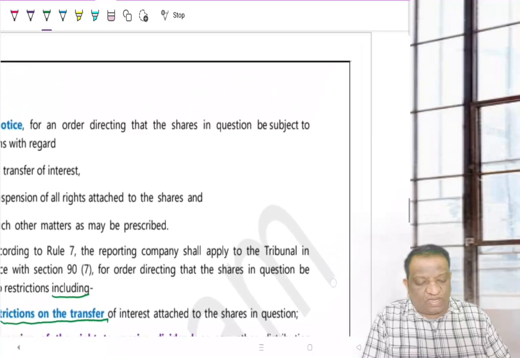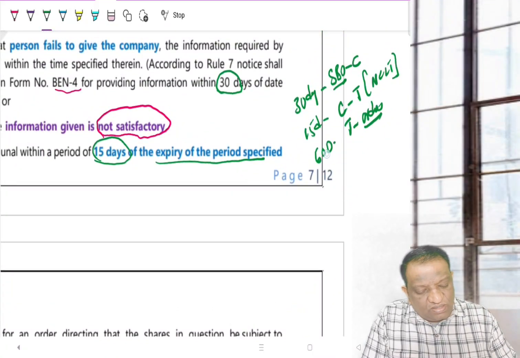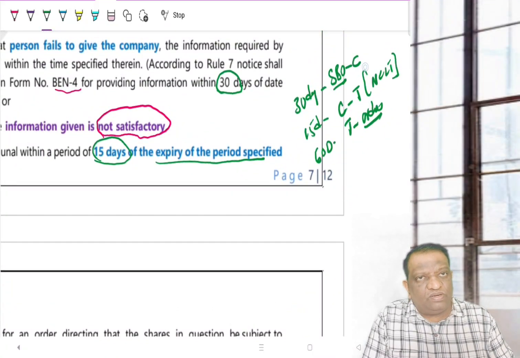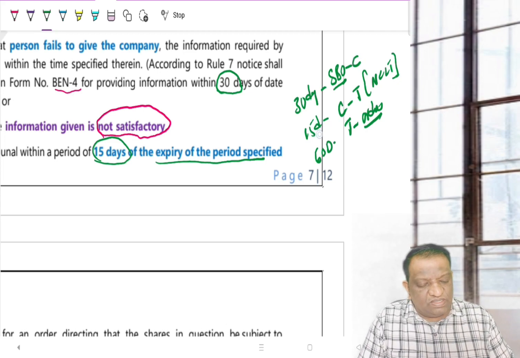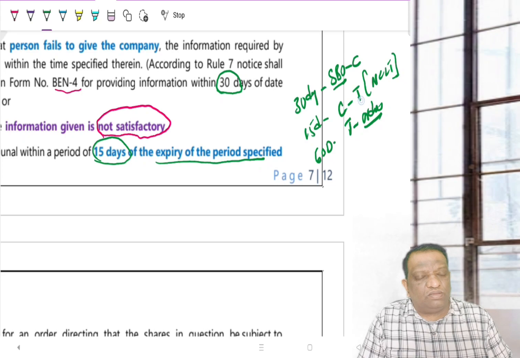So if we go back and look at the timelines, 30 days for the SBO to respond to the company on receipt of BEN4, 15 days for the company to go to the tribunal in case no information is received, or received but not satisfactory.